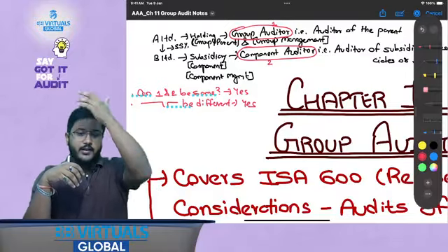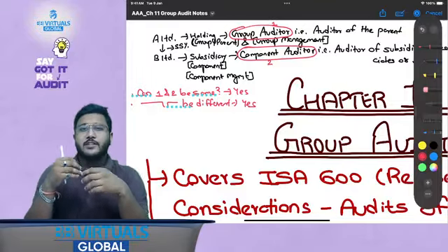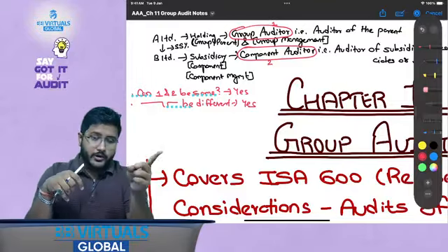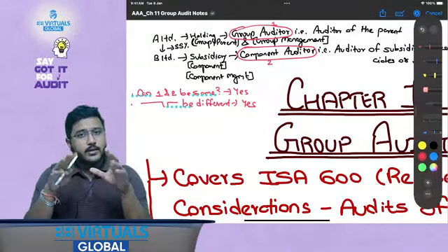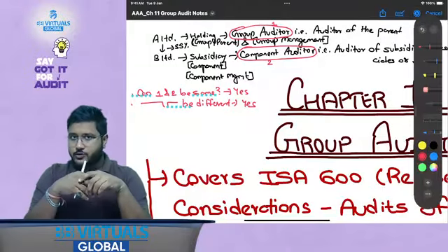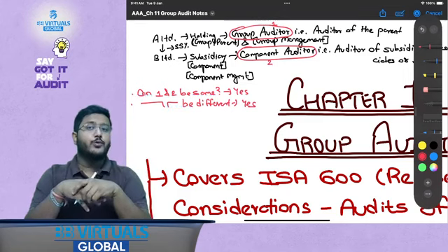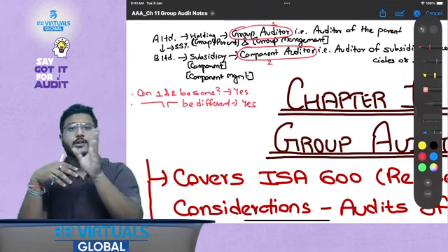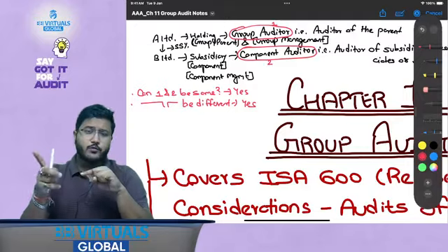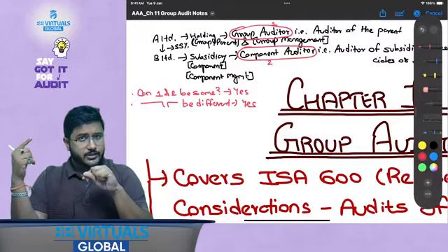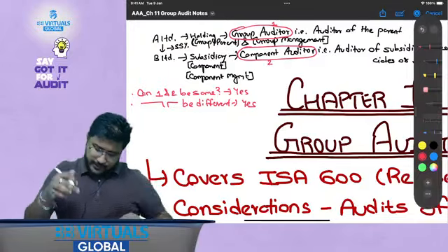But if we talk about them being different companies, is it allowed? First of all, yes, it is allowed. Now it becomes a little challenging, because now the group auditor will have to issue the instructions to the auditor of the component company, right? Then the component company will have to follow those instructions and submit a report to the group, and then the group auditor will have to evaluate whether the work done by the auditor of the component is sufficient or not, and what is the impact of the opinion generated at the component level on the group level via materiality, right?